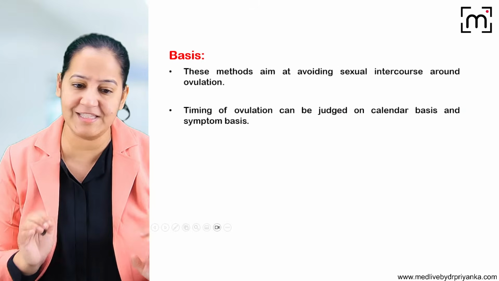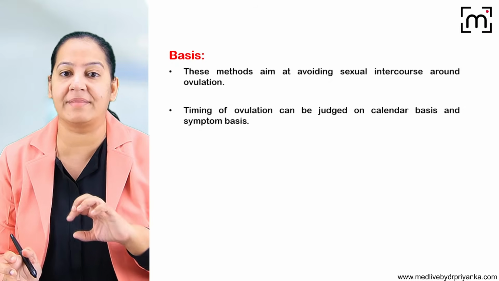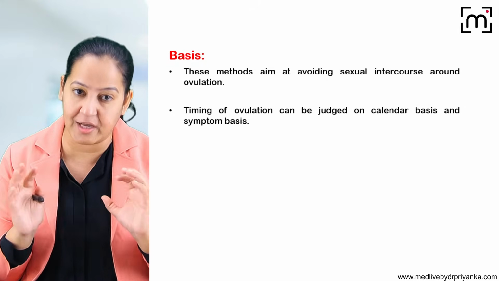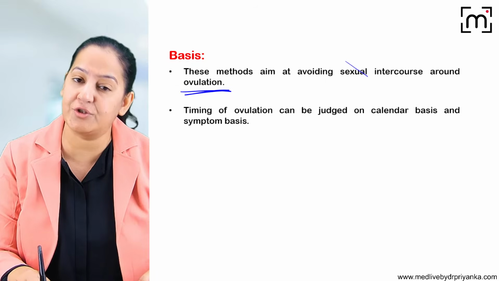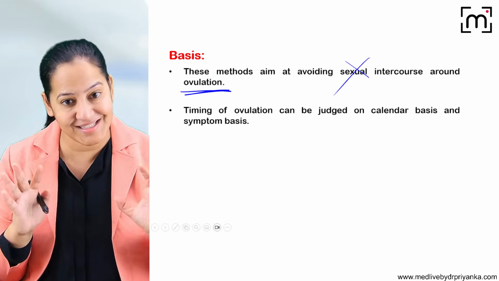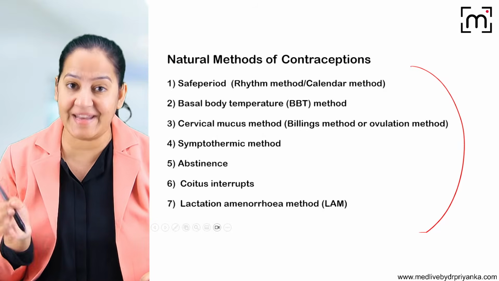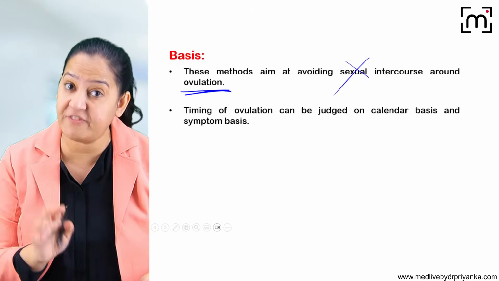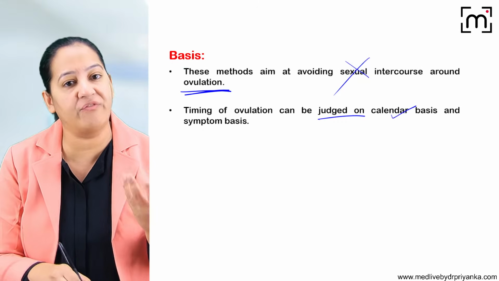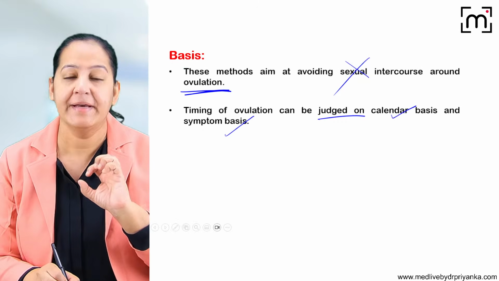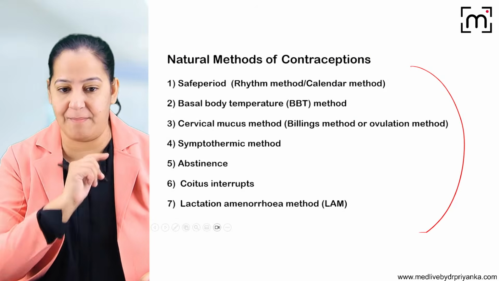What's the basis of all these methods? Why are they called natural methods? For understanding the natural methods, you have to understand the menstrual cycle of a female. When the female is ovulating, at that time sexual intercourse has to be avoided. That is the basis of the natural methods. How do we come to know when in the entire menstrual cycle the female is ovulating? We can judge it based on the calendar or various symptoms in the female body. That is the basis of all these 7 natural methods.